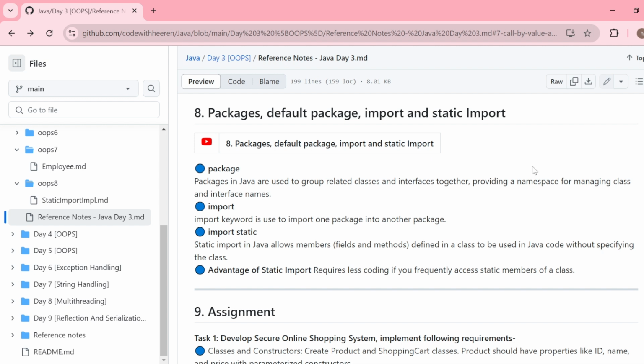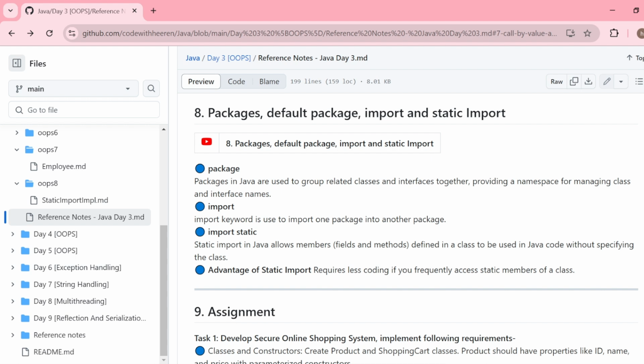Obviously the package statement will be first, because in Java there is a rule: whenever you want to import one package into another package, let's say package 1 into package 2, or use class A in class B, then class B must be inside some package.